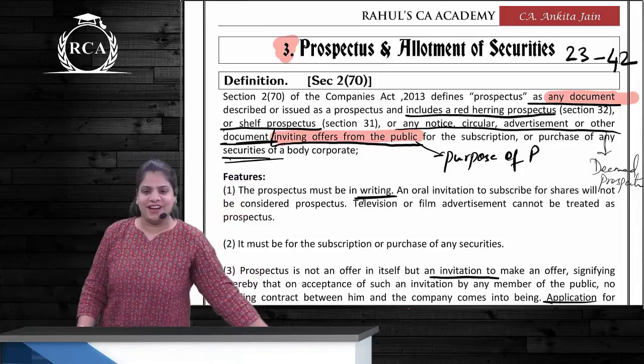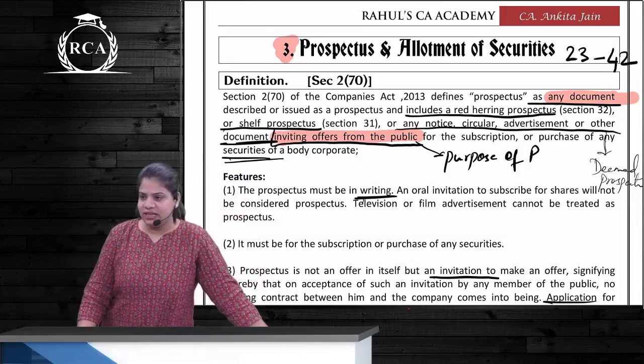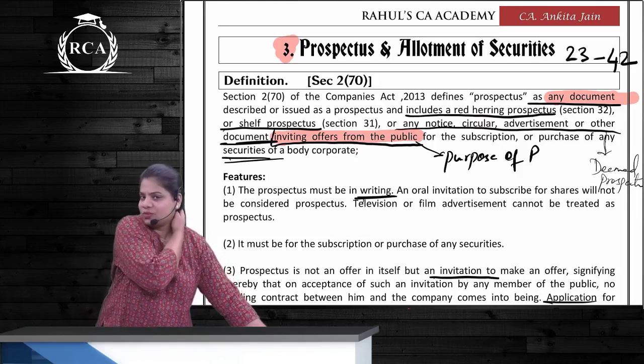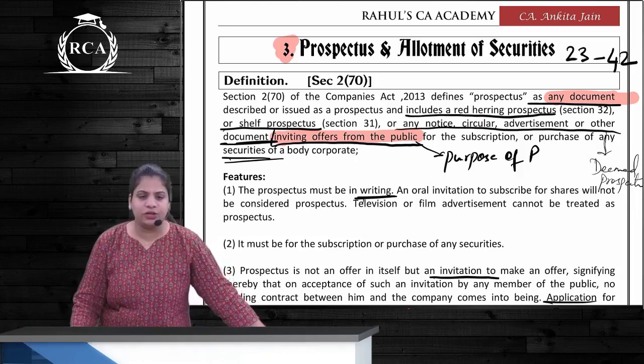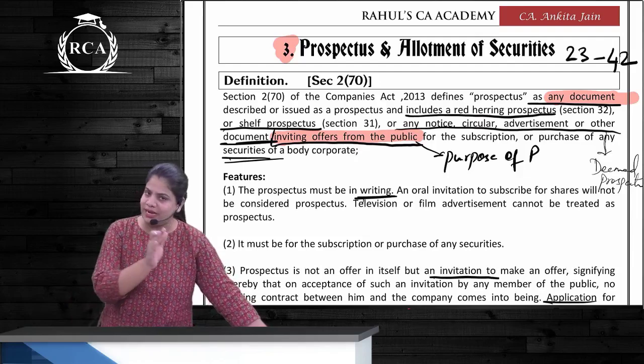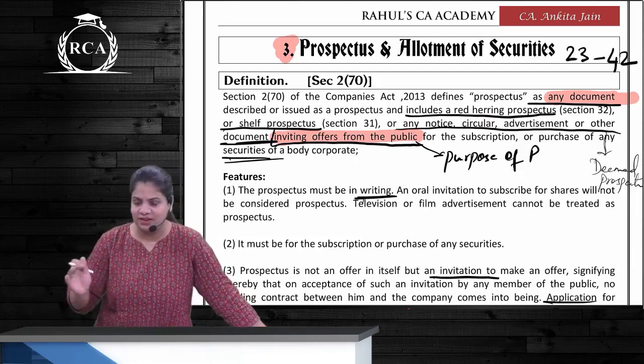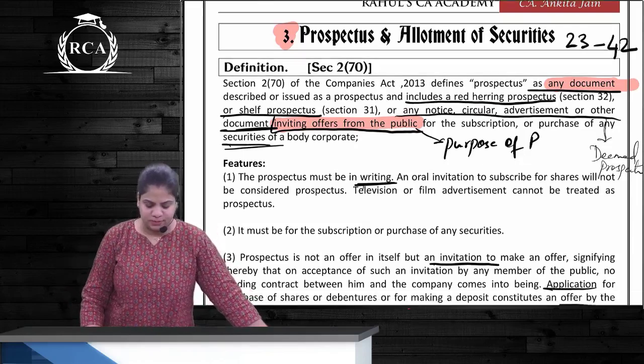Okay, good morning everyone. So prospectus has section numbers 23 to 42. Right now we are revising from 23 to 33. Okay. So first tell me what's the meaning of prospectus.